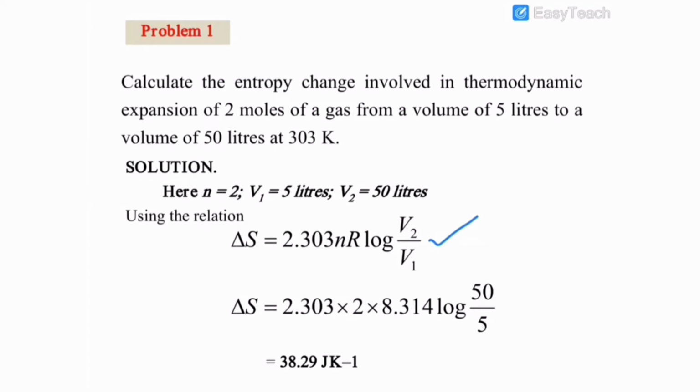Here n is equal to 2, V1 is equal to 5, V2 is equal to 50. Then delta S is equal to 2.303 into 2 into 8.314 into log 50 by 5. Therefore, the final answer is 38.29 joule per Kelvin. This is the calculated value of delta S for an isothermal process under different volume.